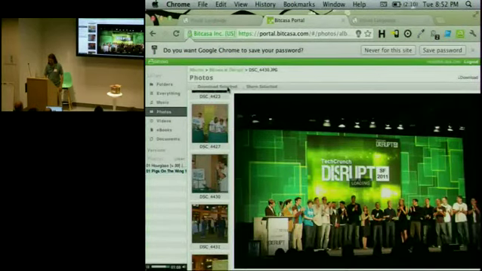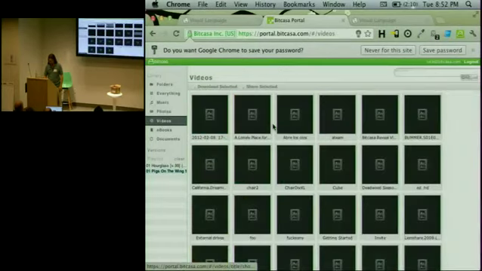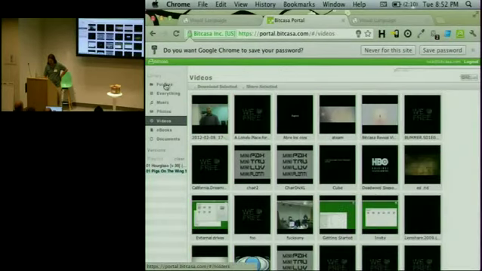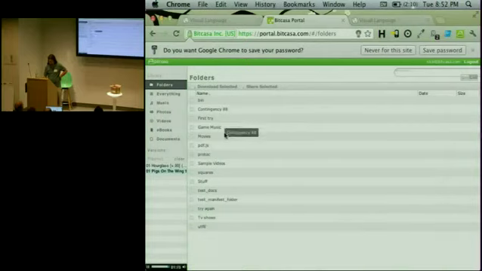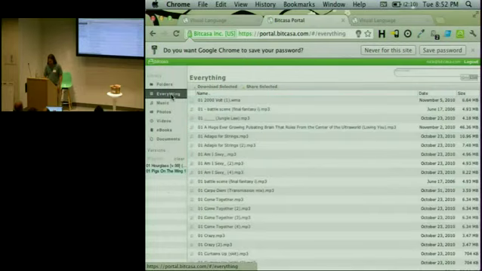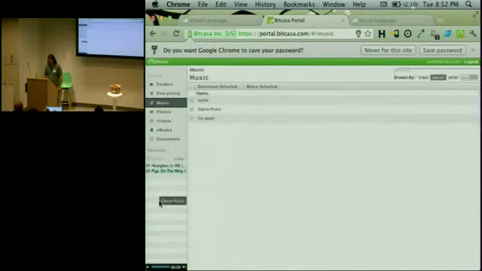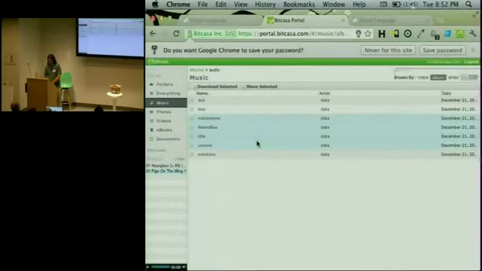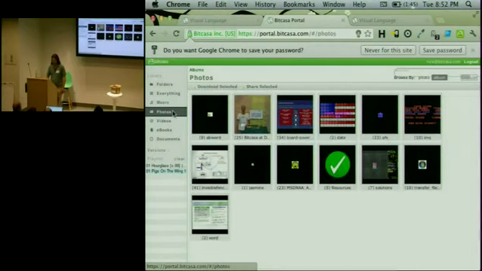Anyway, you can look through photos and stuff. You can play videos and it transcodes them and all that. I don't know if that's relevant to Angular, but it's a nice app. Oh yeah, and you can drag and drop stuff. This is another thing where I'm calling apply on mouse move and it's fine. I can select a bunch of stuff and move it around and throw it all over the place. If I go to my music, for example, I can grab an album and throw it in there. If that works. Wait, that didn't work. Well, I can grab the individual songs at least and throw them in there, I believe. Or not. Okay, I'm going to debug this some more when I get back.